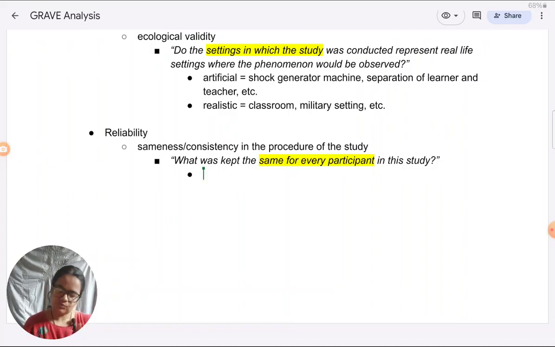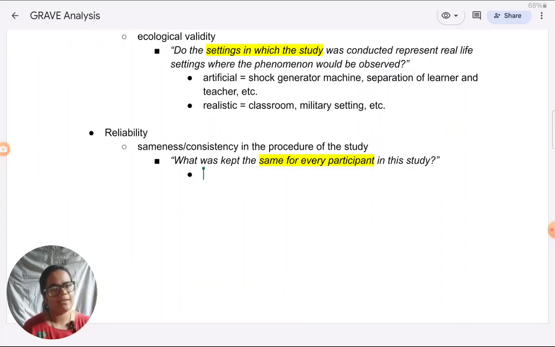So when it comes to what are we keeping same for everybody in the Milgram study, the shock generator machine, the voltages of the shock were the same for all participants, the shocks which they had to deliver. Now when I'm writing it, do I have to write specifically? Yes. So what I have to do is I have to mention that the shocks range from 15 volts to 450 volts.